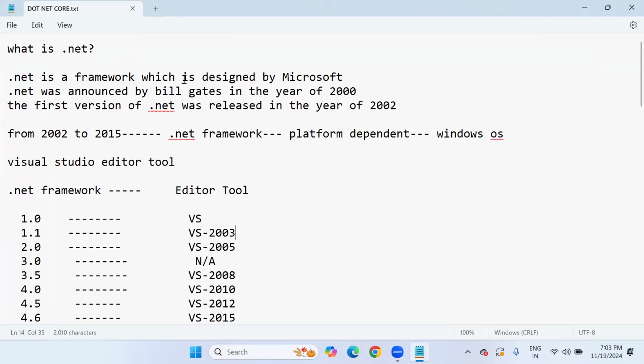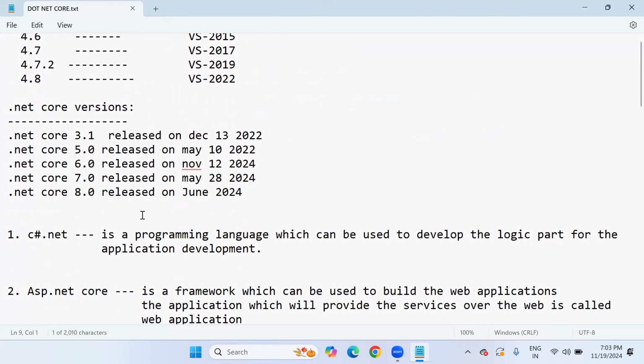.NET is a framework which is designed by Microsoft company. .NET was announced by Bill Gates in the year 2000, and the first version of .NET was released in the year 2002. From 2002 to 2015, there was .NET Framework, which makes it platform dependent. That means it will run only on the Windows operating system. But from 2016 till 2024, .NET is a completely Core framework. That means it can run on any operating system.